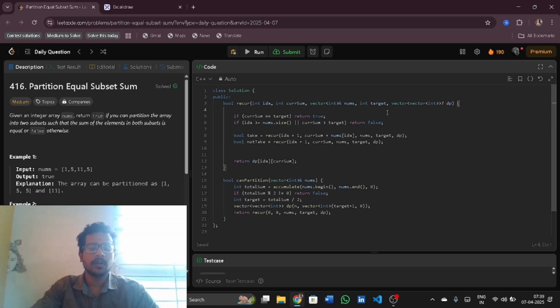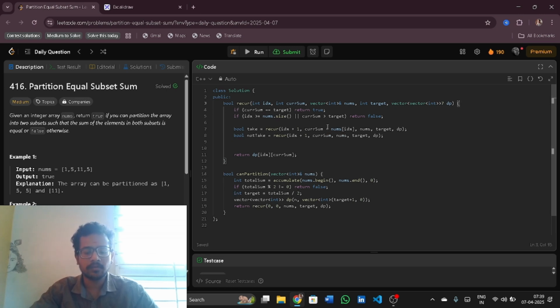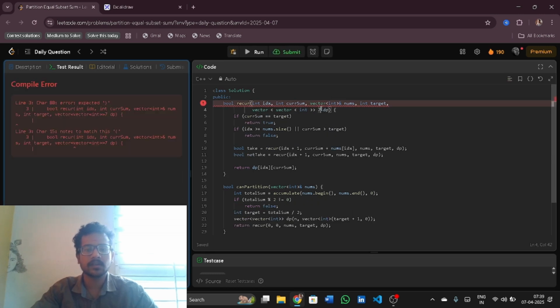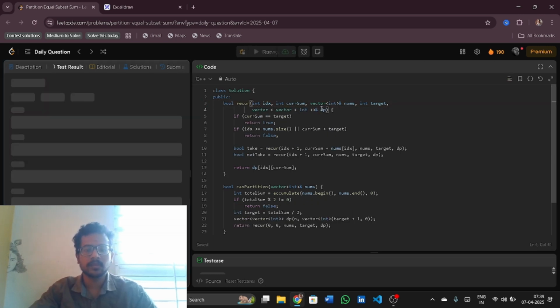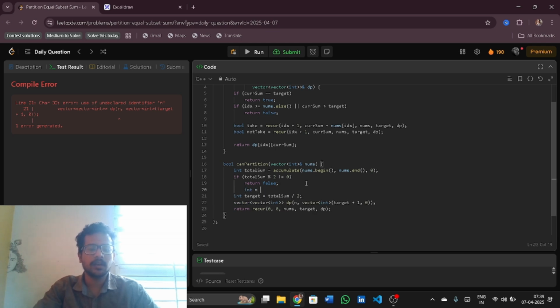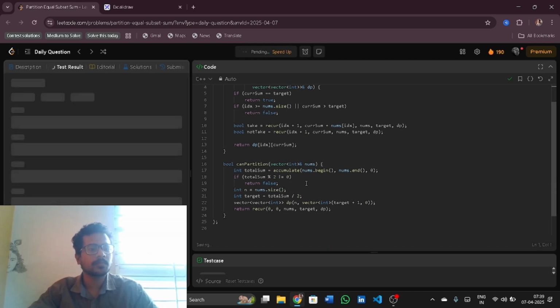So if current sum is equal to target, then I'll return true there itself. If index is greater than or equal to size and current sum is greater than target, then I will return false. So let me run this code to check whether it is giving a right answer or not. So pass by reference the dp, int n is equal to nums dot size.